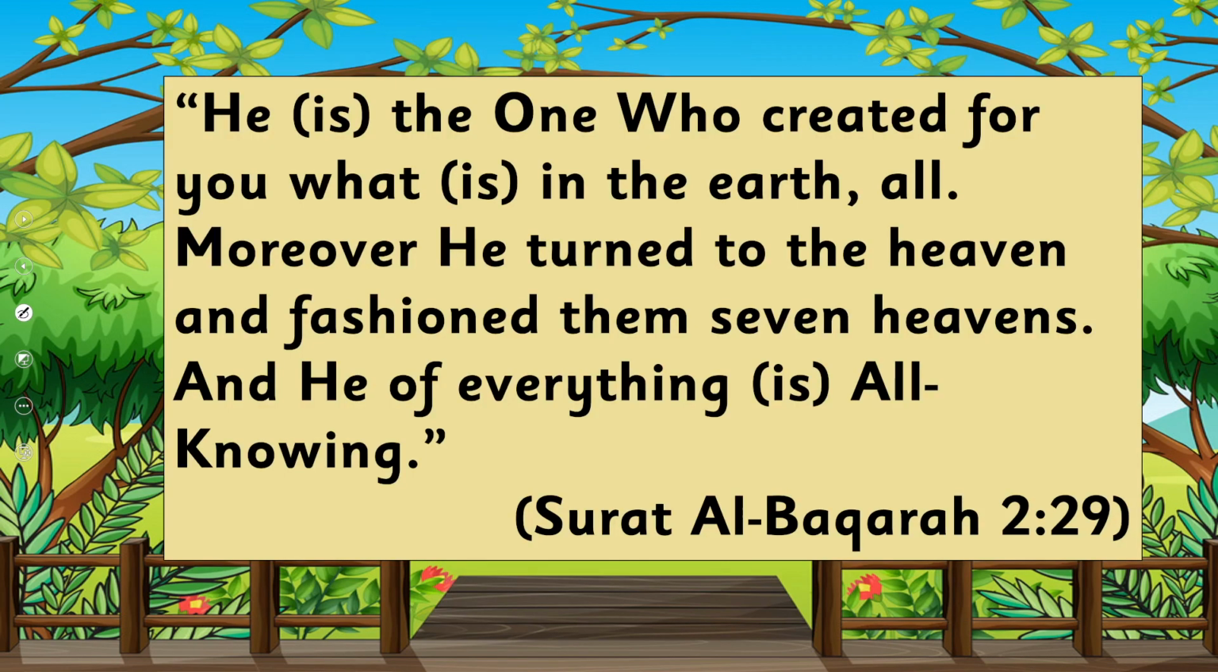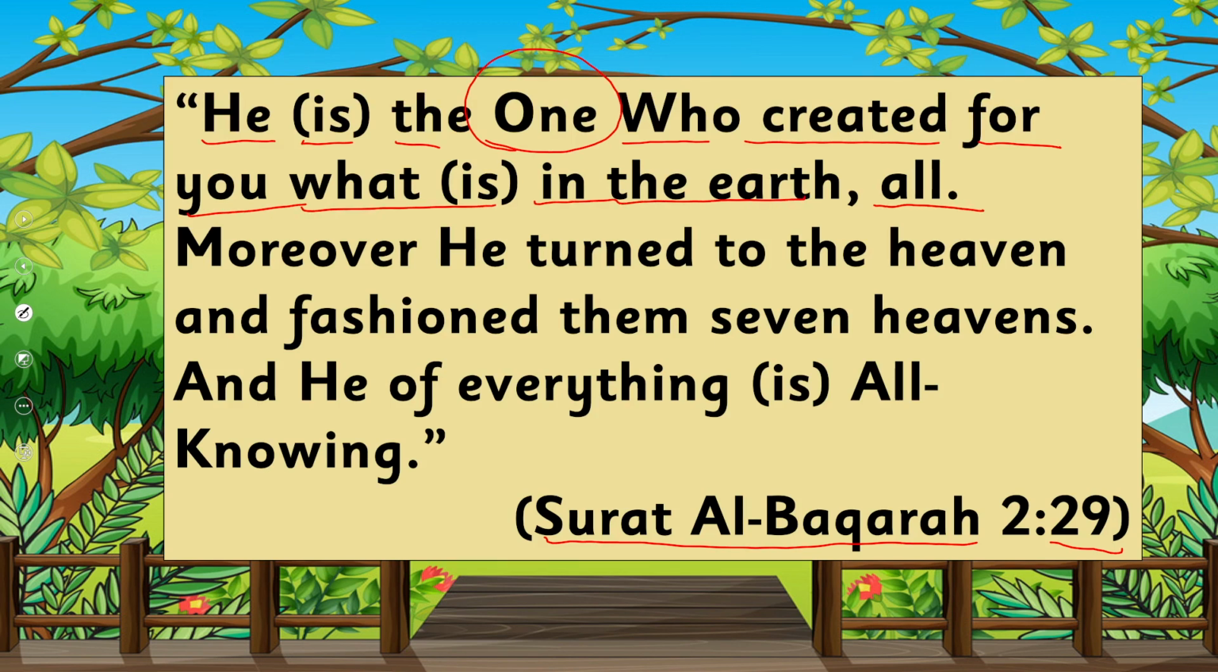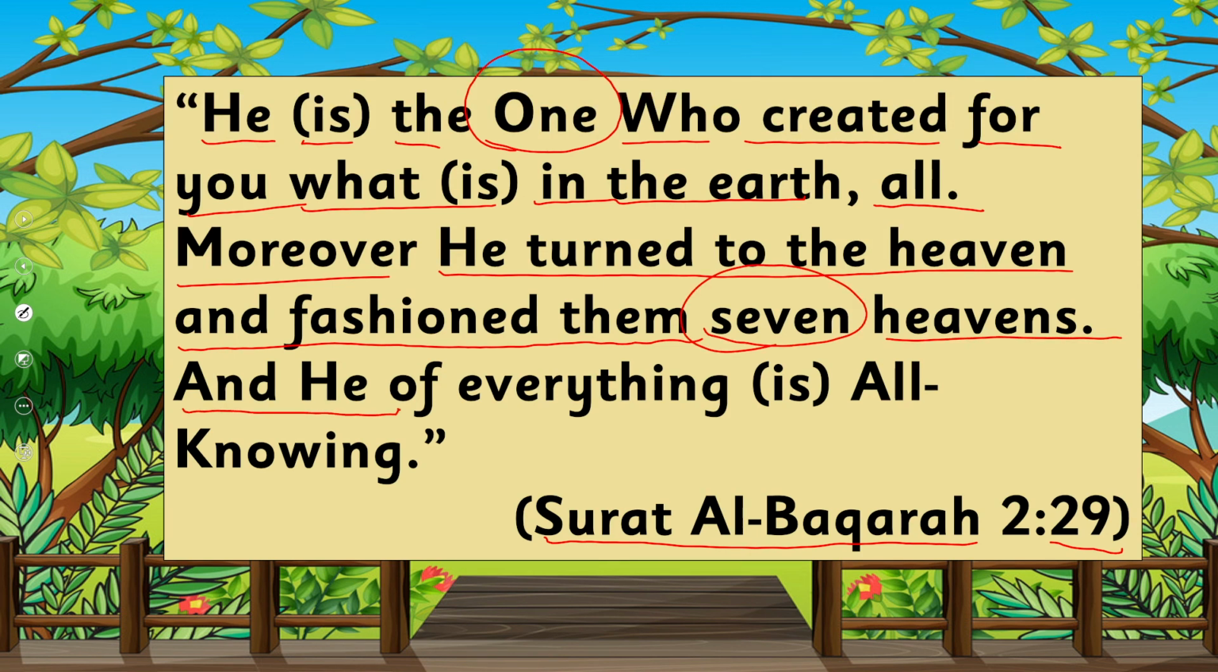Let's start with the name of Allah subhanahu wa ta'ala. Allah mentions in the Quran, Surah Al-Baqarah, verse 29: He is the one who created for you what is in the earth, all. Moreover, He turned to the heaven and fashioned them as 7 heavens, and He is all-knowing of everything.